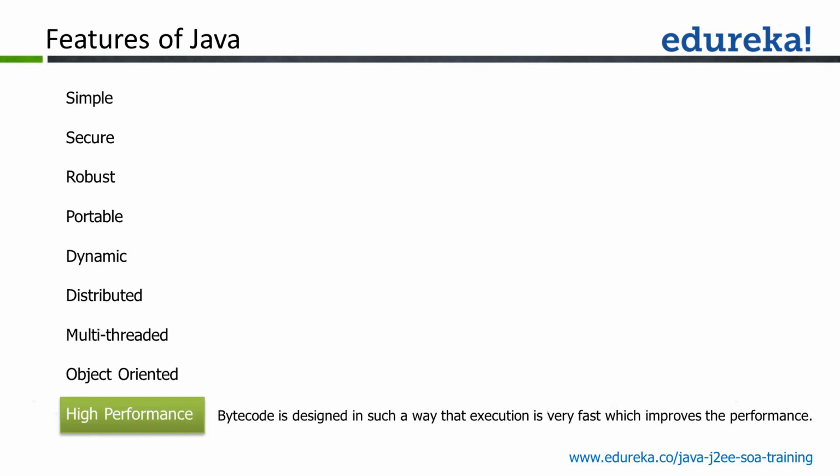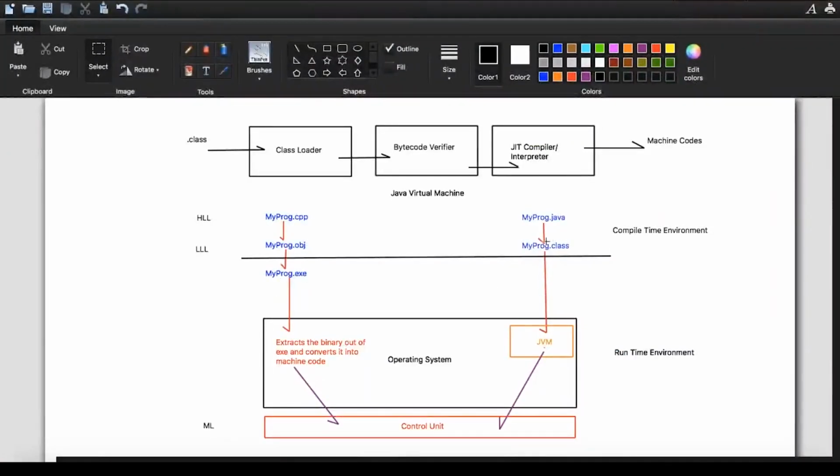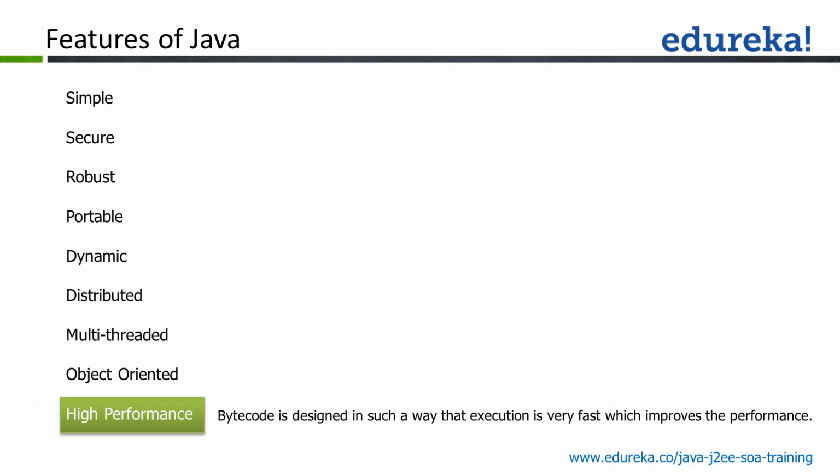So Java, we say that it has high performance. So bytecodes are designed to perform very fast. So number one, we don't have the container, if you can see. We directly give the juice to JVM and you get the outcome. So that's how Java is different in terms of performance. We got bytecodes getting executed fast.